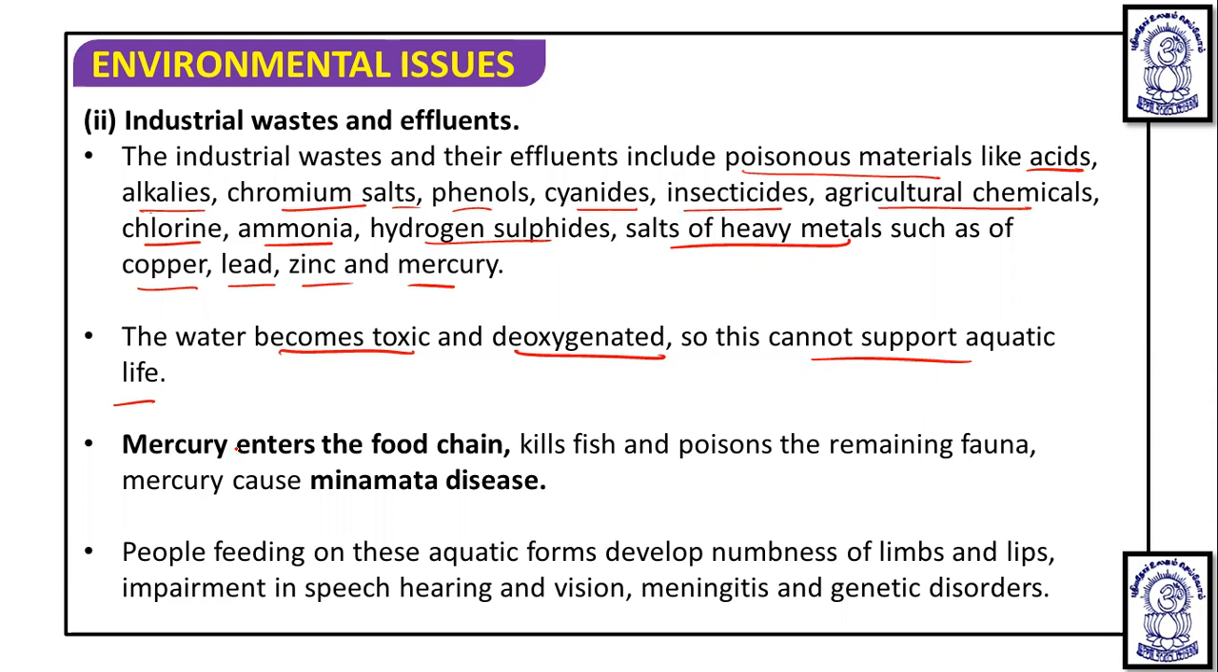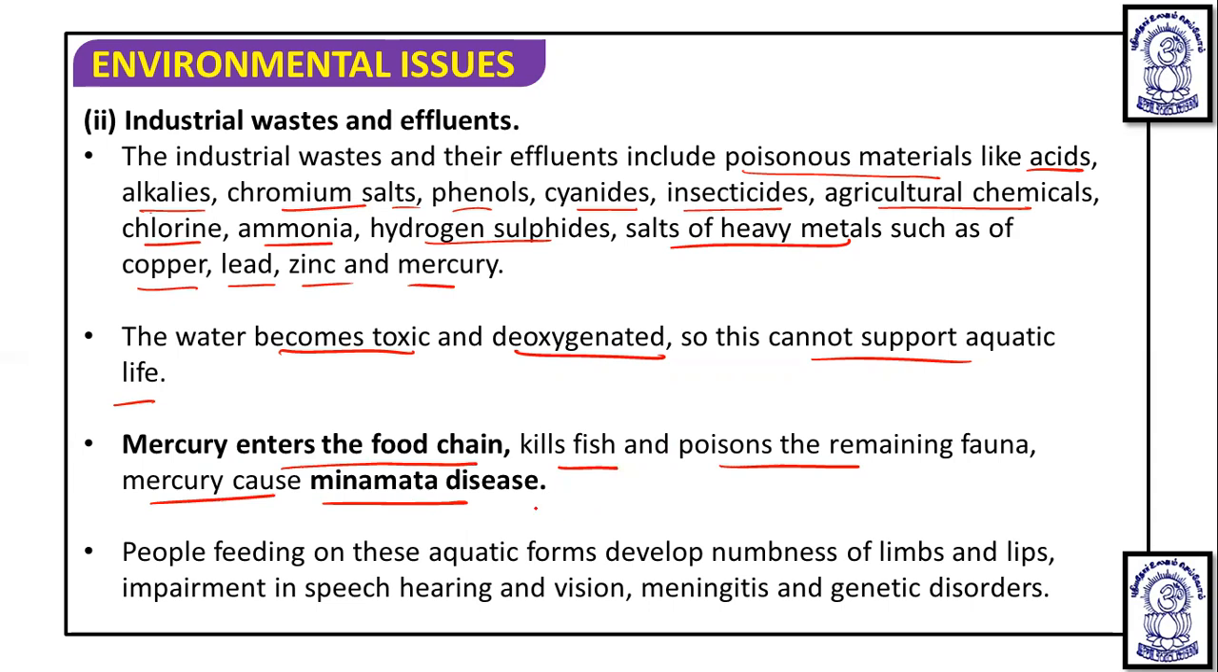Unlike domestic waste, wastewater from industries like petroleum, paper manufacturing, metal extraction and processing, chemical manufacturing often contains toxic substances and heavy metals, defined as elements with a density greater than 5 gram per centimeter cube, such as mercury, cadmium, copper, lead, and a variety of organic compounds. Now, mercury from this enters the food chain. It kills the fish and poisons the remaining fauna, and mercury is known to cause Minamata